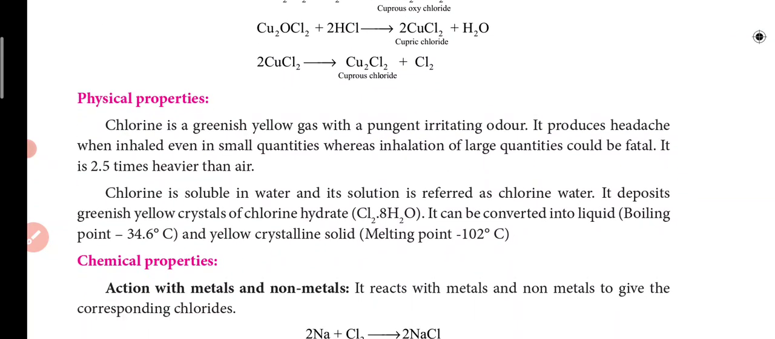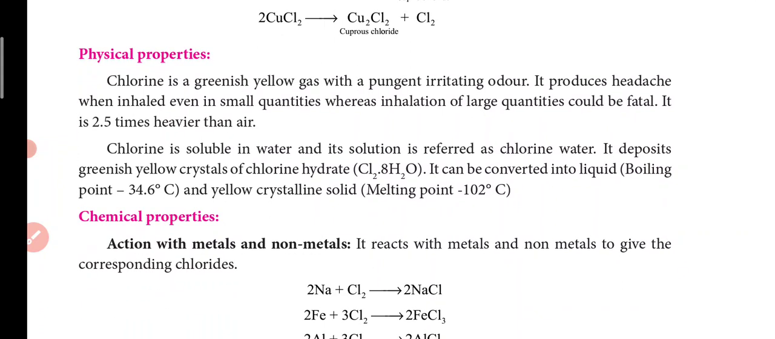Their physical properties: chlorine is a greenish yellow gas with a pungent irritating odor. It produces headache when inhaled in small quantities, whereas inhalation of large quantities could be fatal. It is 2.5 times heavier than air. Fatal means that inhaling it in large quantities is not good for health. It will lead to death, and it is 2.5 times heavier than air.